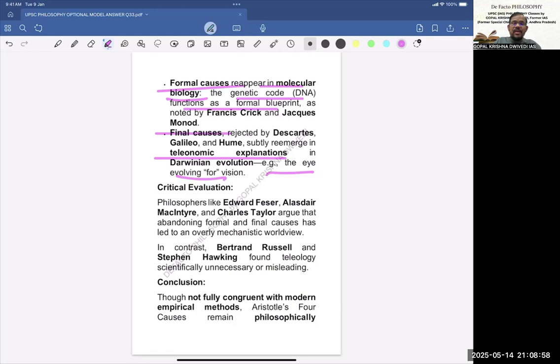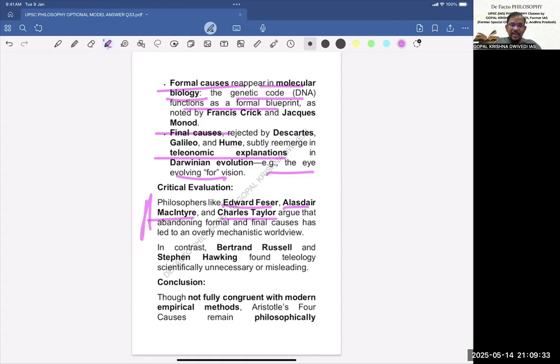Now let us see the critical evaluation. How will we critically evaluate this whole thing? Philosophers like Edward Feser, Alasdair MacIntyre, and Charles Taylor argue that abandoning formal and final causes has led to an overly mechanistic worldview. So basically these philosophers support Aristotle, and they say that all four causes are very important. In between, formal and final causes were abandoned, so they are opposing that view.